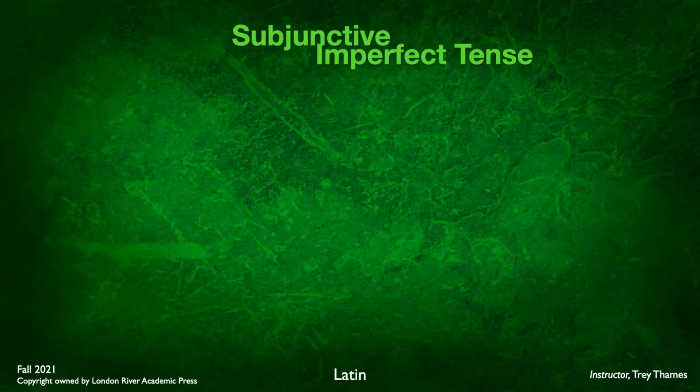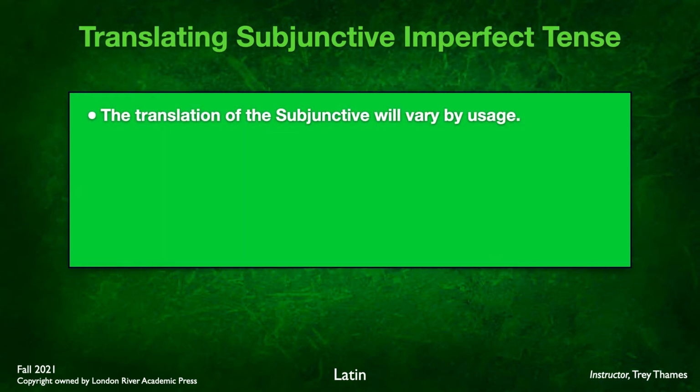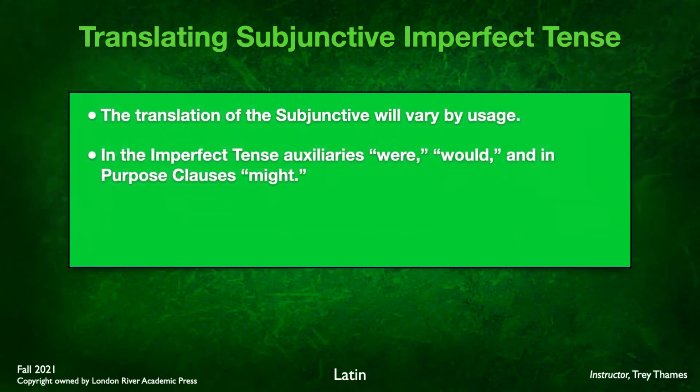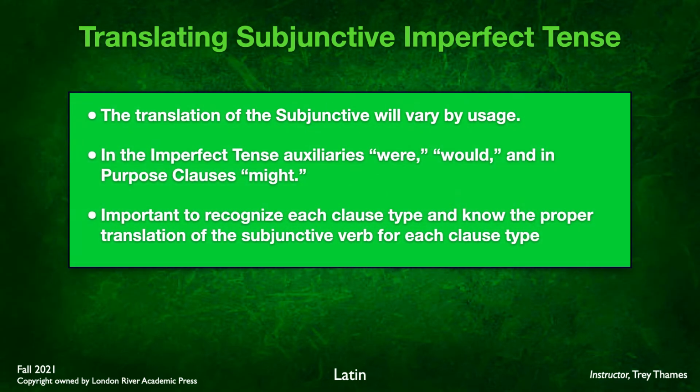All right, now, how about translating the subjunctive imperfect tense? Keep in mind that the translation of the subjunctive will vary by usage. So far, we've learned the jussive subjunctive and the purpose clause, and we will be adding result clauses. Now, in the imperfect tense, auxiliaries like "were" and "would," and in the example of purpose clauses, the word "might" can be used. It's important to recognize each clause type and know the proper translation of the subjunctive verb for each clause type. So make sure you are looking at these carefully.